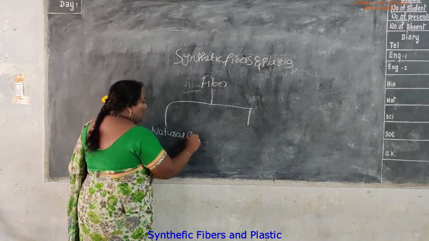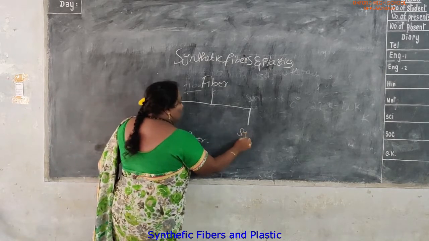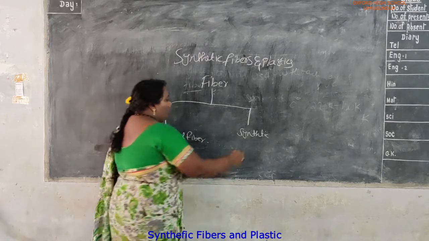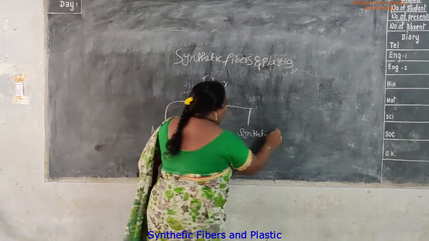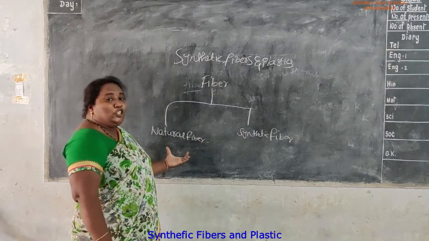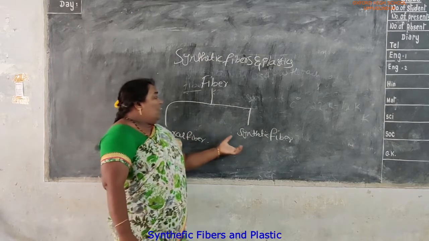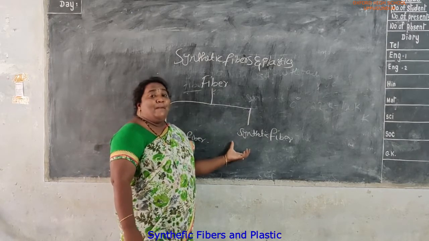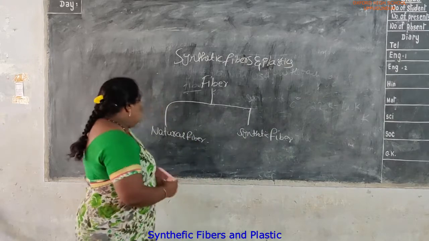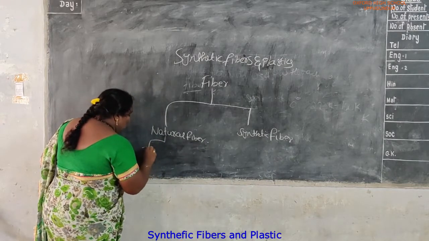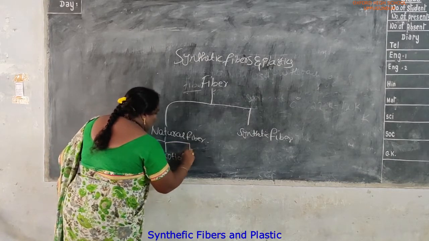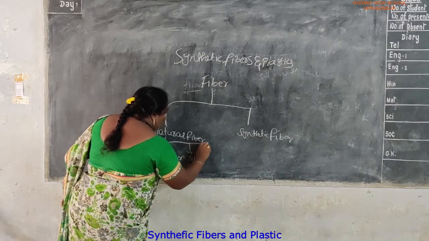First one is natural fiber. Second one is synthetic fiber. What is meant by natural fiber? The fiber which occurs naturally is called natural fiber. The synthetic fiber is the fiber which is made artificially, or man-made. In natural fiber there are jute, cotton, silk, wool.